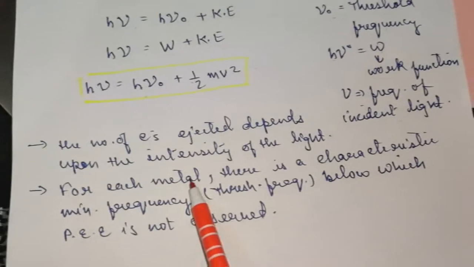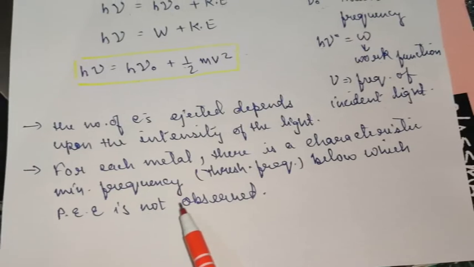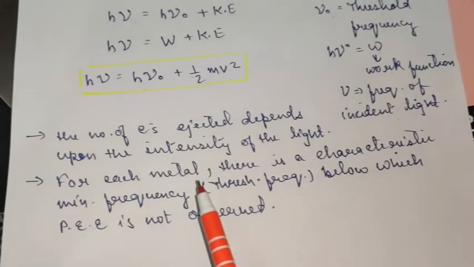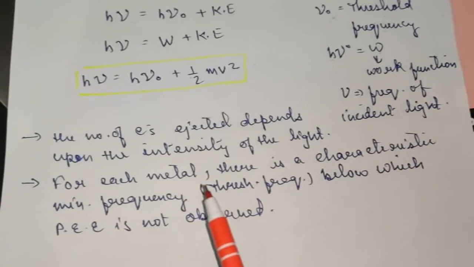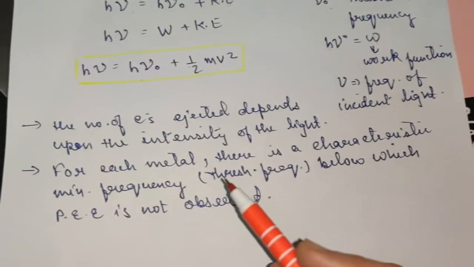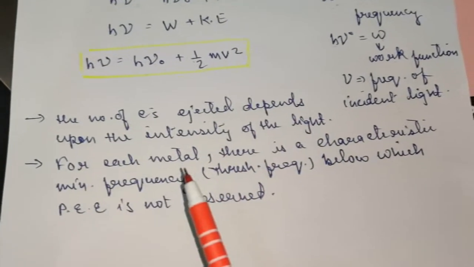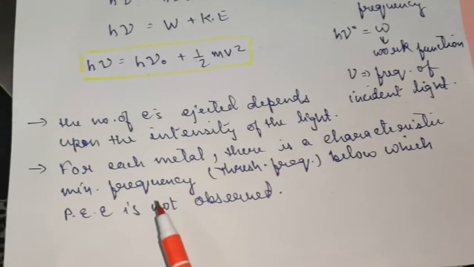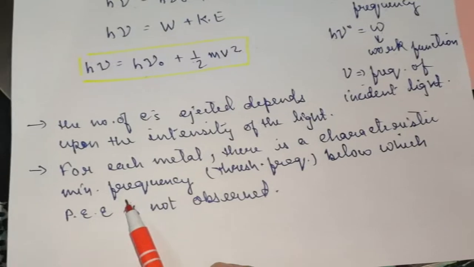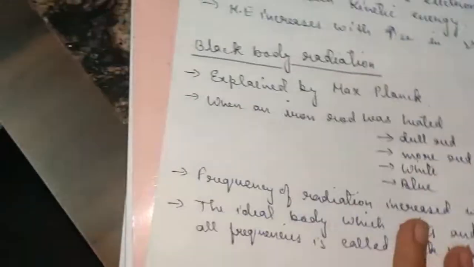Next, for each metal there is a characteristic minimum frequency below which the photoelectric effect is not observed. Obviously each metal has its characteristic property of losing electrons. Some lose them very easily, having very low ionization potential, which are very good metals, and some take time, having a high value of ionization potential, and will not lose electrons easily. So the value of threshold frequency will be different for different metal surfaces. It will be the characteristic of the metal surface.